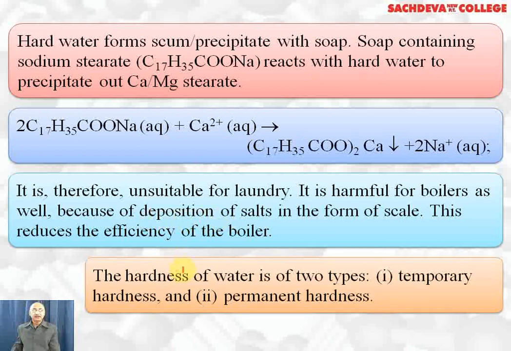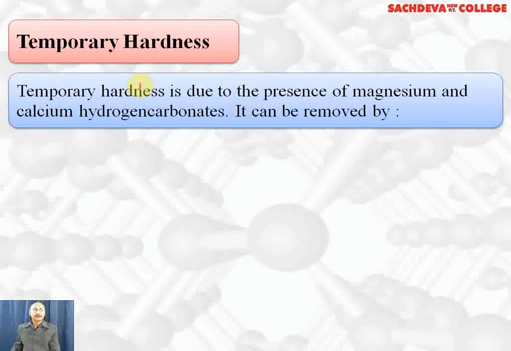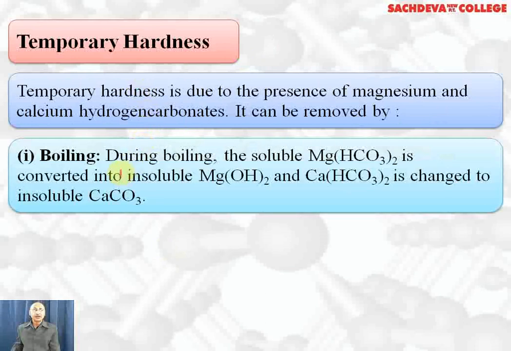The hardness of water can be of 2 types. One is temporary hardness, another is permanent hardness. First we take temporary hardness. Temporary hardness is due to hydrogen carbonates of calcium and magnesium. It can be easily removed by boiling. During boiling, magnesium bicarbonate is converted into insoluble magnesium hydroxide and calcium bicarbonate, or hydrogen carbonate, changes to calcium carbonate, which is insoluble. They can be filtered off and the filtrate will be soft water.